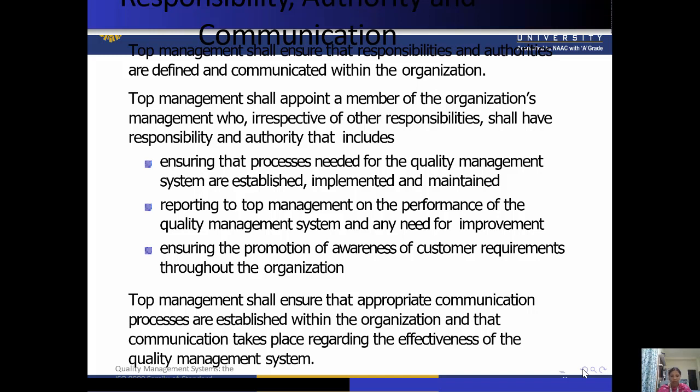So this means that the responsibilities, authorities and roles of each and every person should be well defined and always communicated.